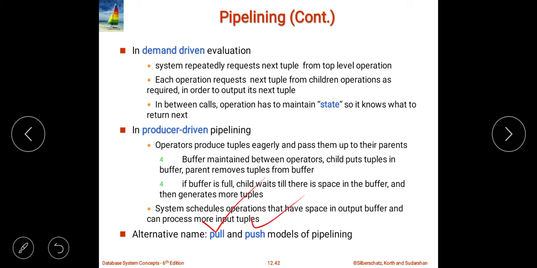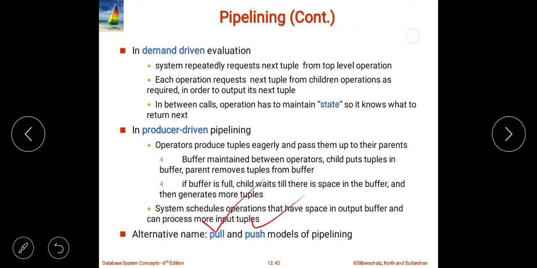Whatever data I have, I will keep throwing it to the upper side. I am going to throw the data from the bottom, from the child to the parent, and the parent will decide how much data to take and how much data to throw. The parent will decide how much data he wants to take and how much data he wants to discard. That is nothing but the producer driven pipelining.